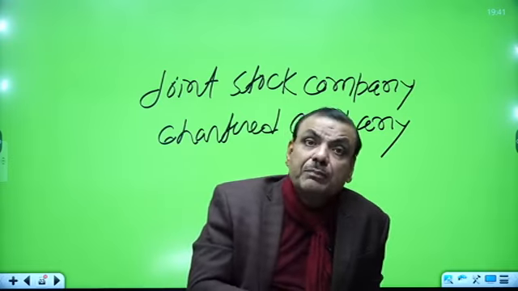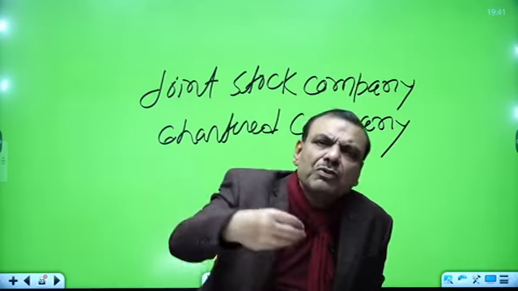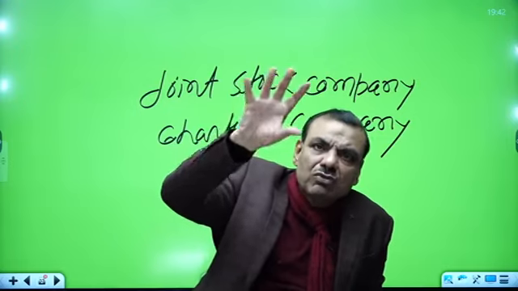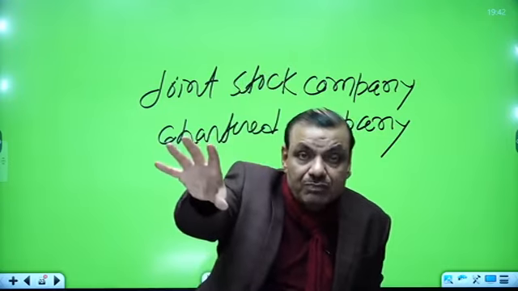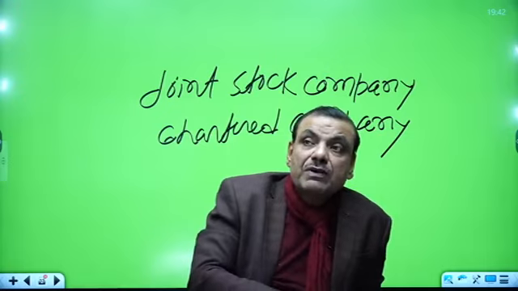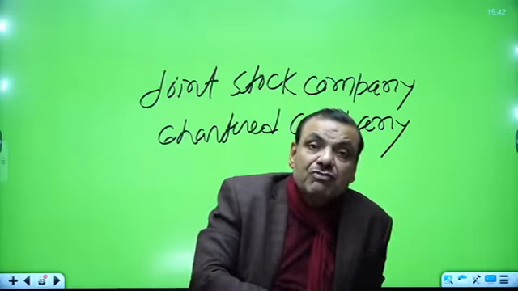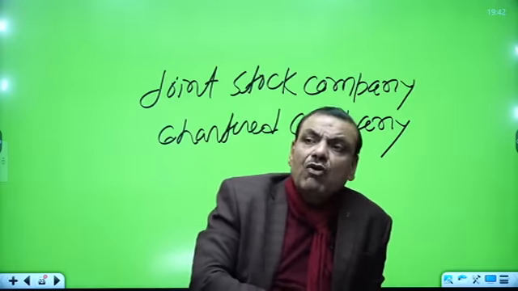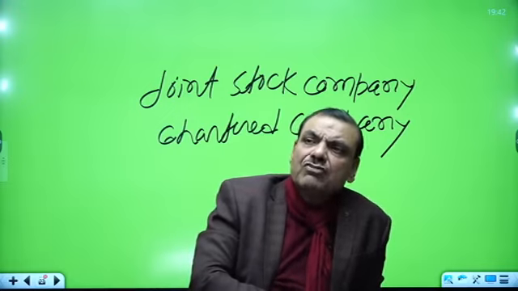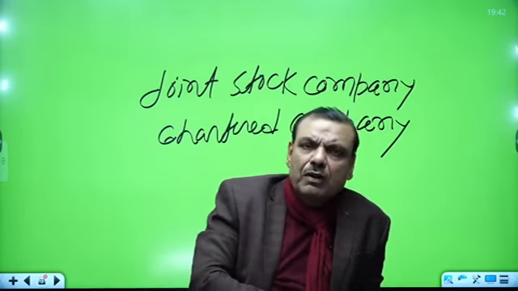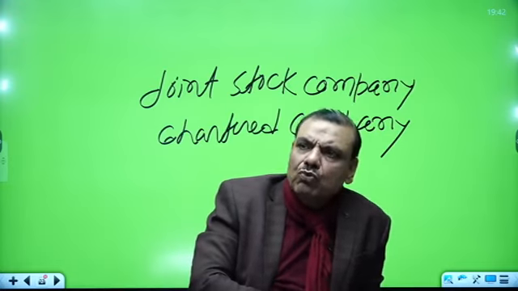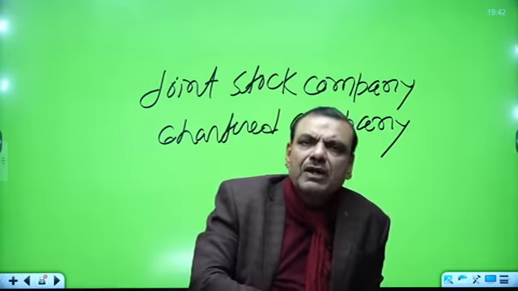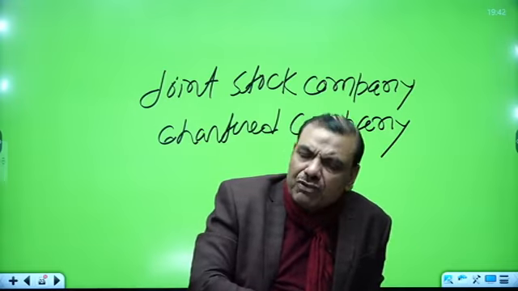The company was not breaking up. If 10, 20, 25, 50 merchants separated, so be it, but the company had to survive longer. In this way you can say this company has the benefit that even if some shareholders give up their shares, or some merchants come out of the company, the company was not going to break up; the company had to remain there. So this is the benefit of the joint stock company.